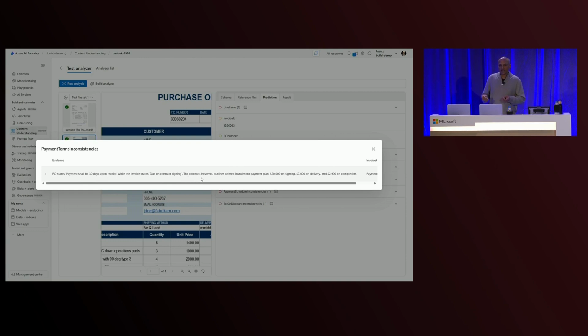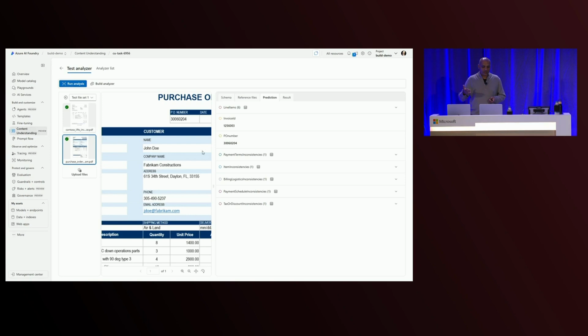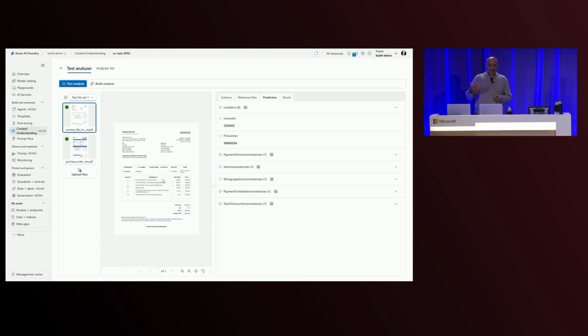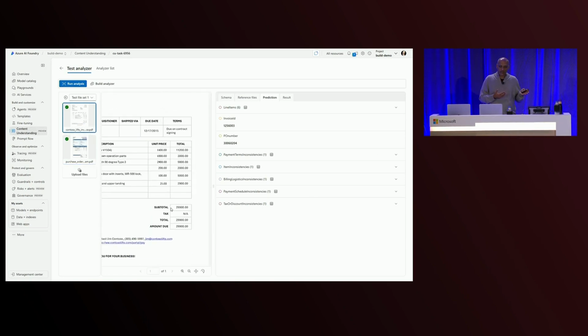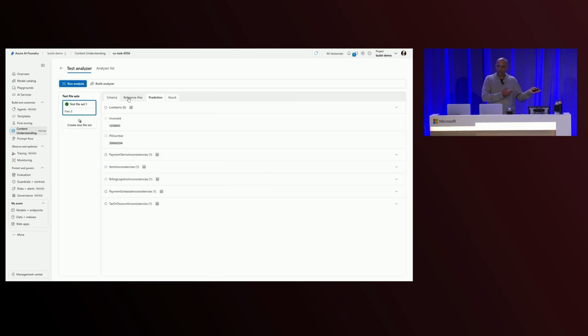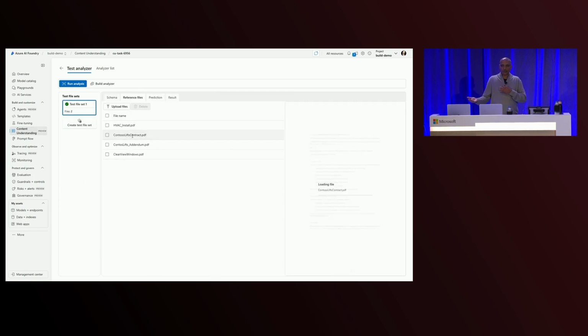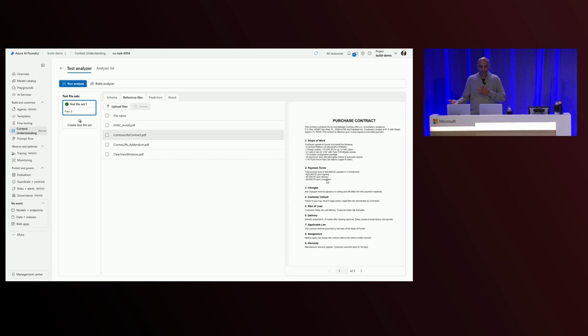The second risk that it's identifying is also another prepayment risk. The contract stipulates that there's different milestones that need to be met, and you get invoiced on those milestones. Whereas the invoice, if you look at the invoice right now, that invoice is for that full $29,900 amount. So it's not invoicing you for just the $20,000 that you were supposed to be invoiced for. You're getting invoiced for that full $29,900 right up front.